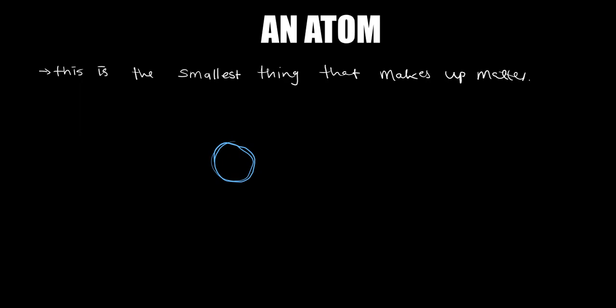So this guy is made up of three particles or subparticles. It's a particle that takes part in a chemical reaction, but itself it has some subparticles which are found inside there.